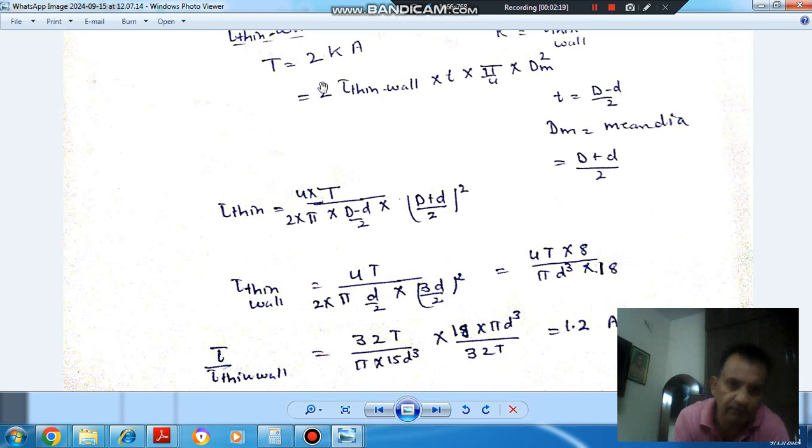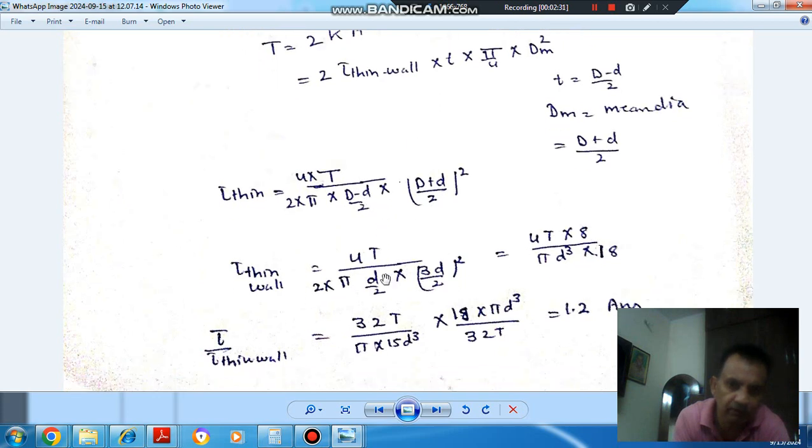tau thin wall comes out as 4 T divided by 2 pi by 4 d_m square t, that is ((D plus d) by 2) whole square, and (D minus d) by 2. It will become, if you put capital D equal to 2d, that is given, so t will be d by 2 and d_m will be 3d by 2. So tau thin wall will be here 4 T into 18 into 8 divided by pi d cube into 18.